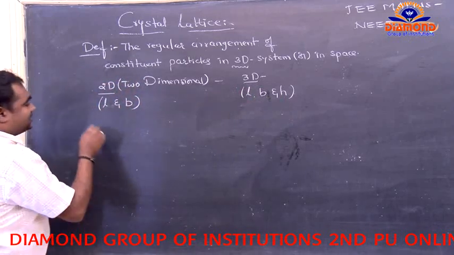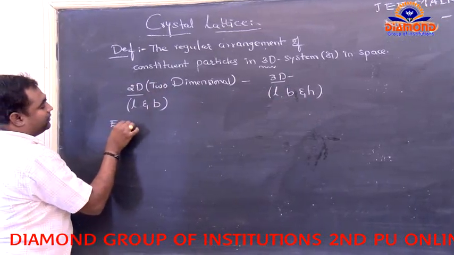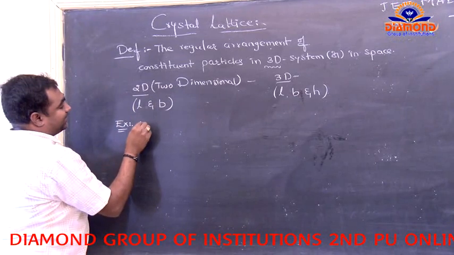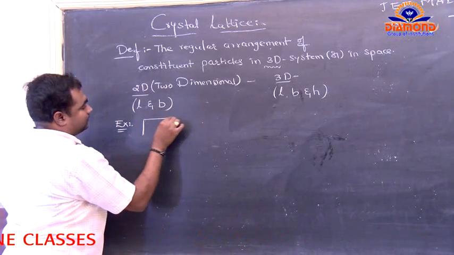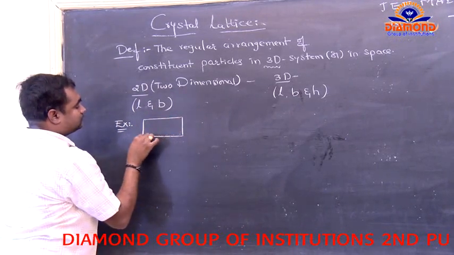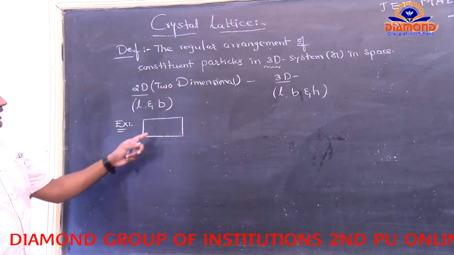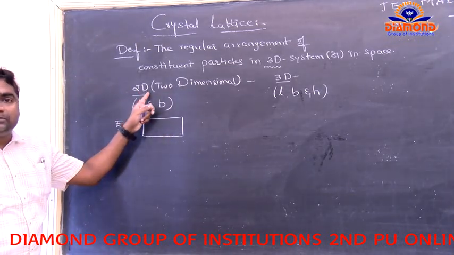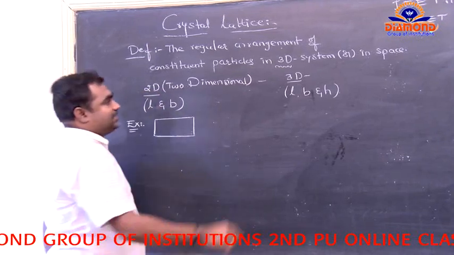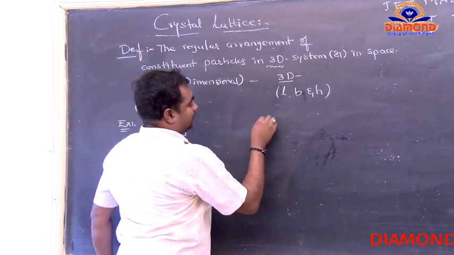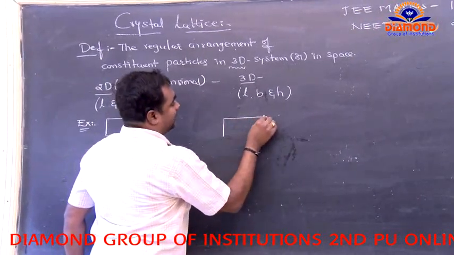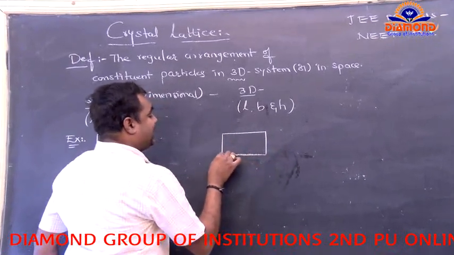One example for 2D is the rectangle. The rectangle belongs to the two-dimensional system, whereas the cuboid belongs to the three-dimensional system.